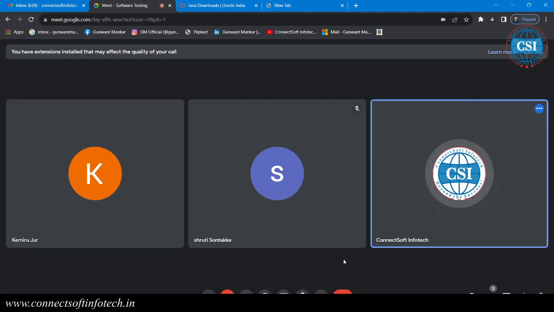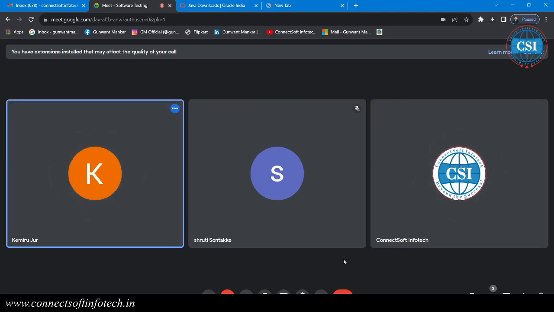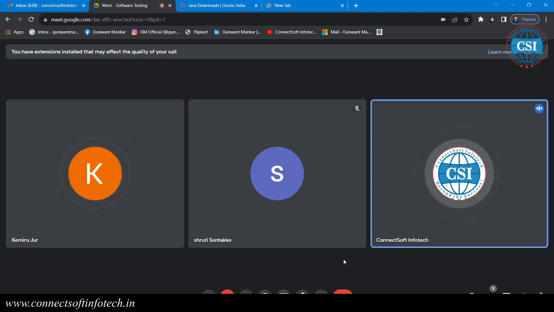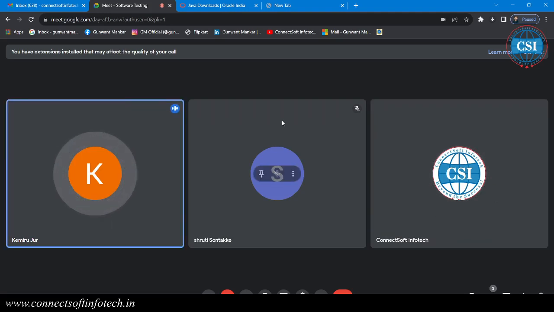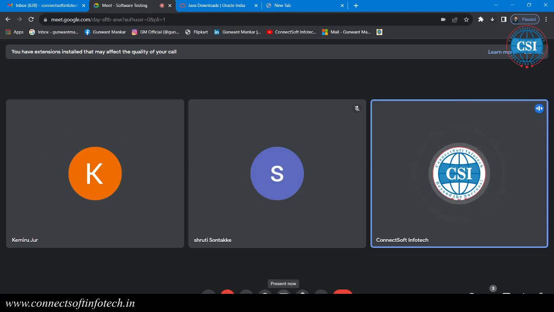Because this setup is very important from an automation testing point of view. So this setup is for core Java. Are you able to share your screen? Yes, I was trying to share my screen, but it's not giving me the option of sharing the screen. Okay, you can see the present button now.